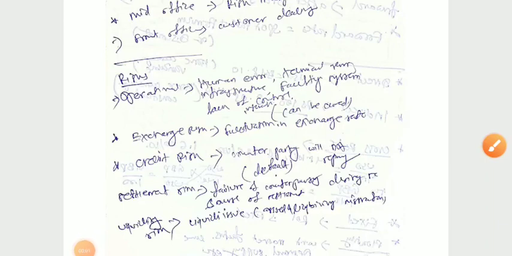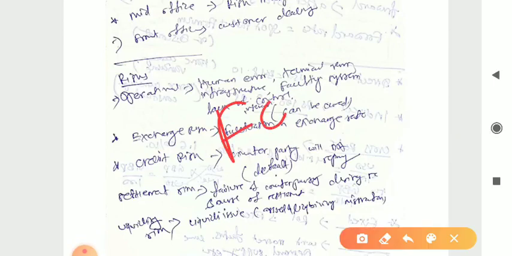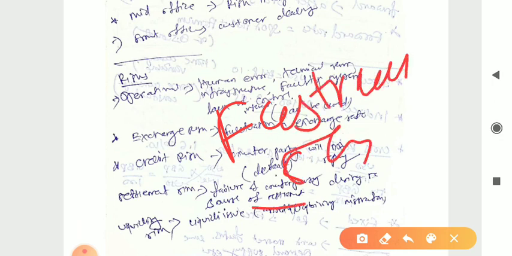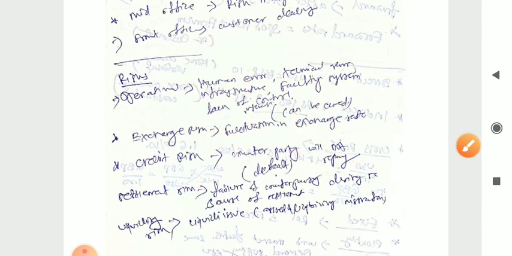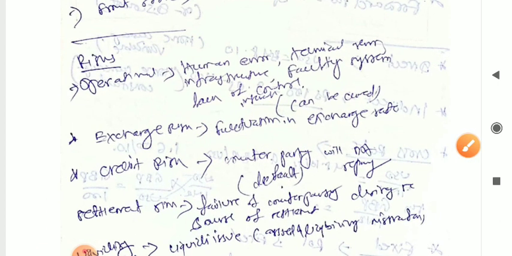Hello everyone. So in this video we are going to discuss another part of the Fastrack series. Right. So here we are going to discuss some important topics. So we'll cover types of risks and some factors covering risks. Right.